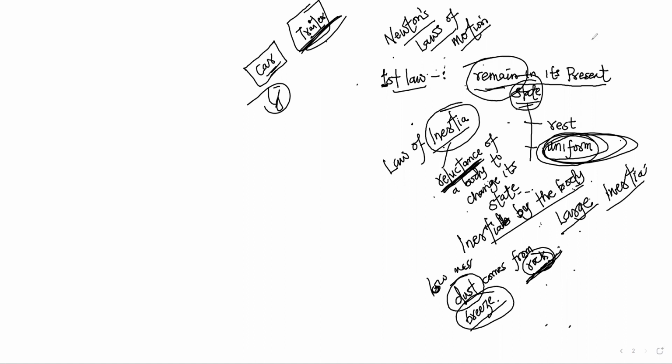So the trailer, watch what we are saying. The trailer is reluctant to move when at rest. It is reluctant to stop when in motion. A car has low reluctance to move when at rest, and low reluctance to stop when in motion.